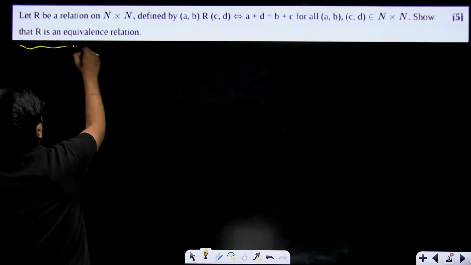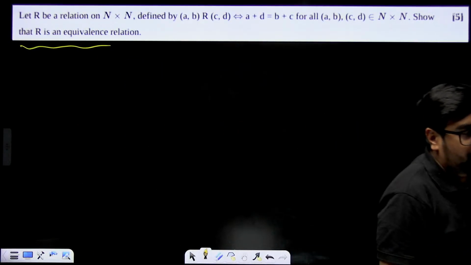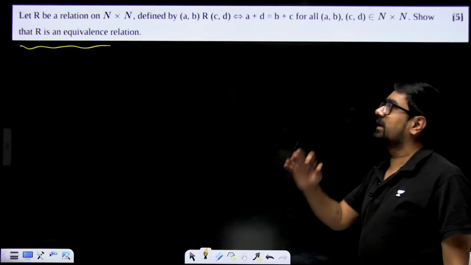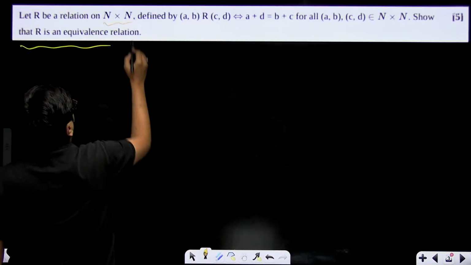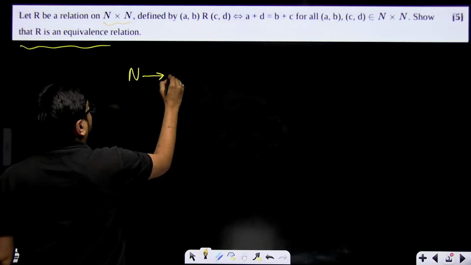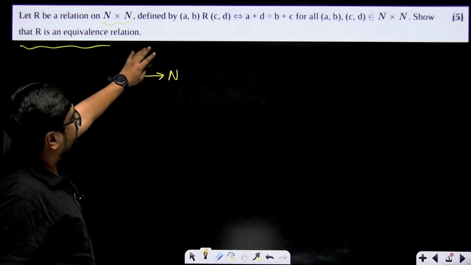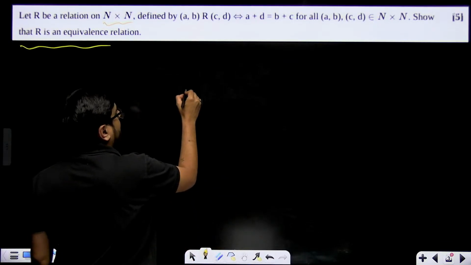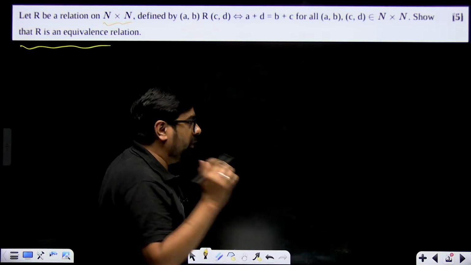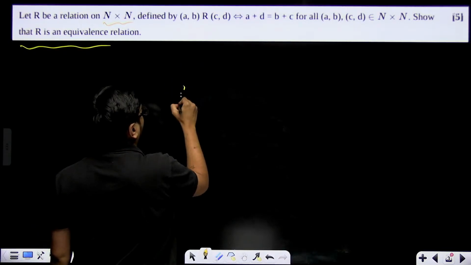One relation will be given to you, and they'll ask you to prove that this relation is an equivalence relation. How do we read the relation? Relation is N cross N, that means N to N only. N means natural numbers. There are three types of relations we have, remember. Even if you are not able to prove, just write down for equivalence relation,